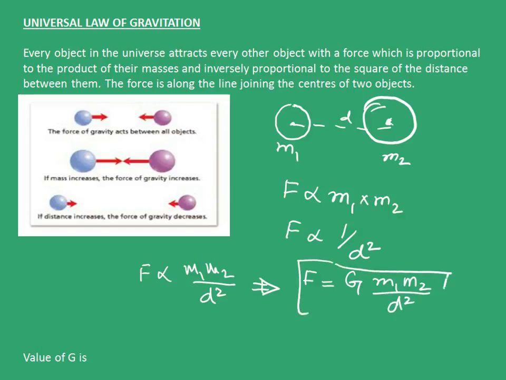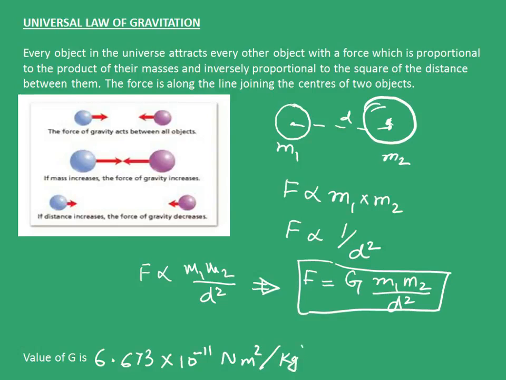This is the formula of the force that acts between two bodies of mass m1 and mass m2 which have distance d between their centers, and this force acts along the line joining the two centers. Now the value of this G is 6.673 into 10 raised to the power of minus 11 Newton meter square upon kg square. So this is in SI units.